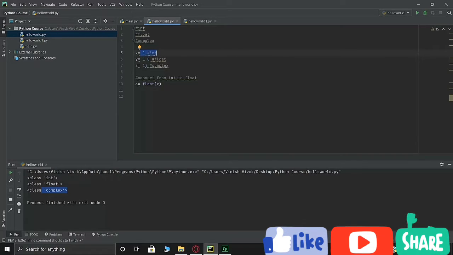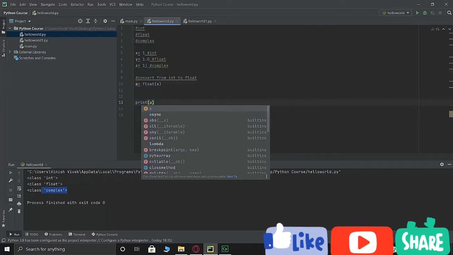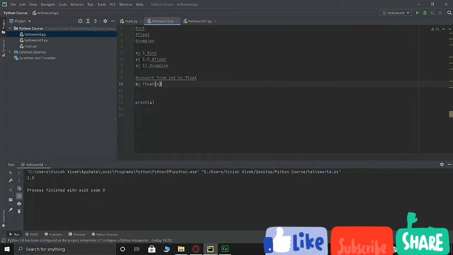To convert it to float, we just write a variable, say what we want to convert it to, and write the value. After this, if we print a and hit Control Shift F10, as you can see, 1, which was x, has now become 1.0.